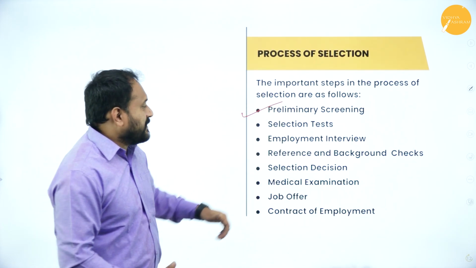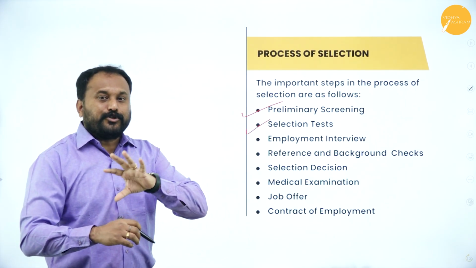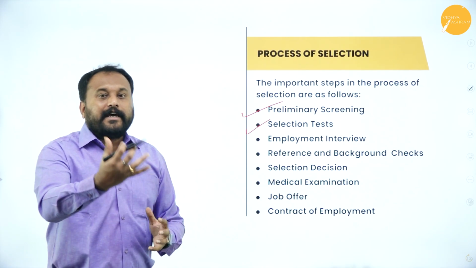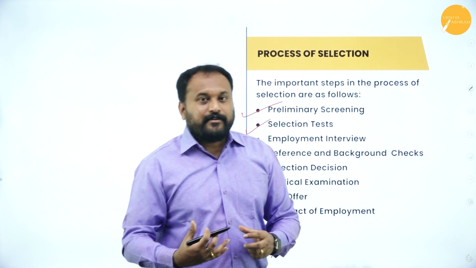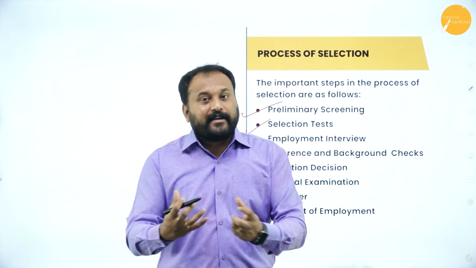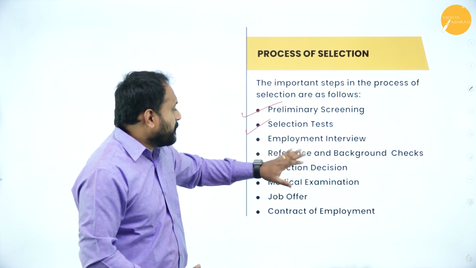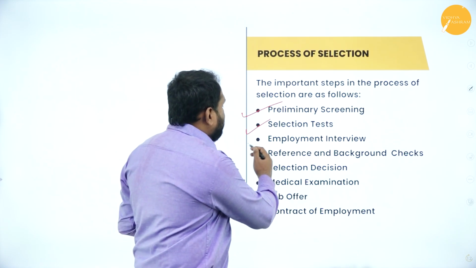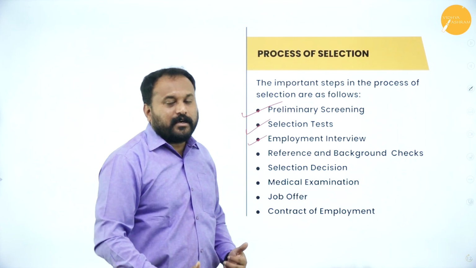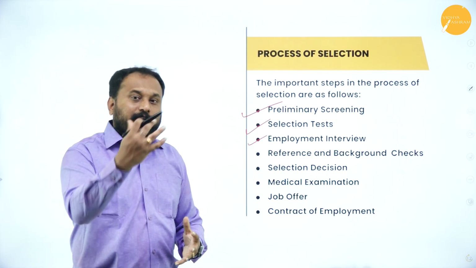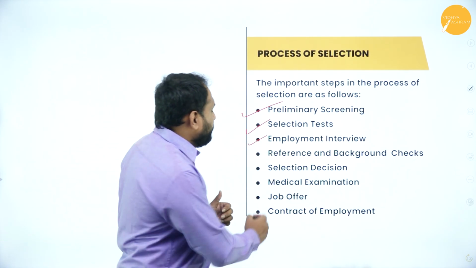Then the next step is the selection test. Now we're going to give them different tests which will show their attitude, their aptitude, their intelligence, their skills, whether what they are projecting is really the same. All those tests, stress tests, we're going to give here. Next is the employment interview. We'll have a panel which is supposed to go with a number of questions. We're going to shoot them at the candidate, and the candidate would respond to it. Next is reference and background check.